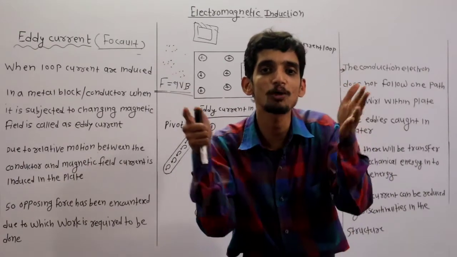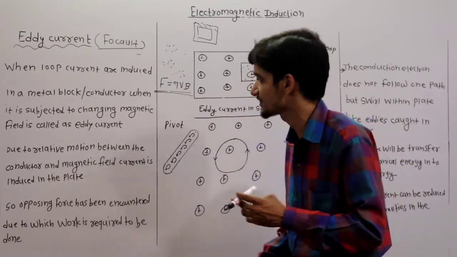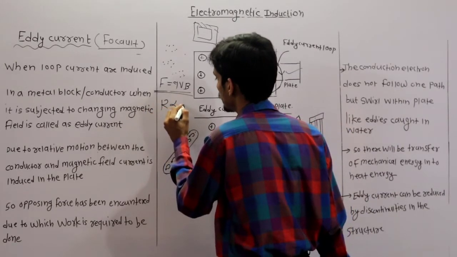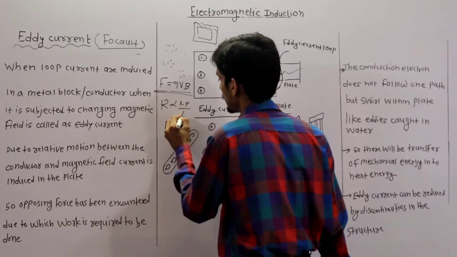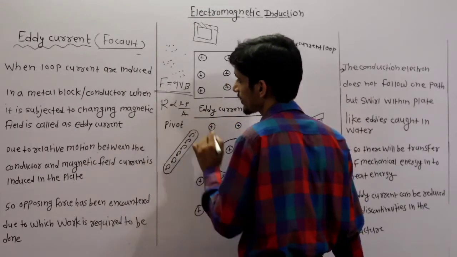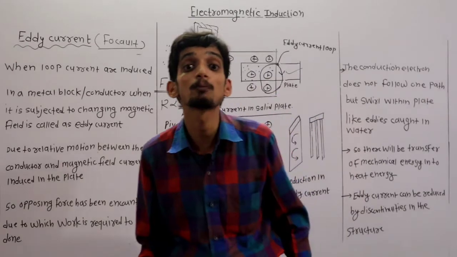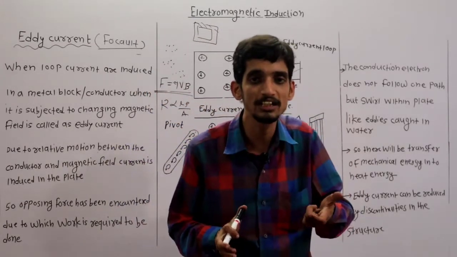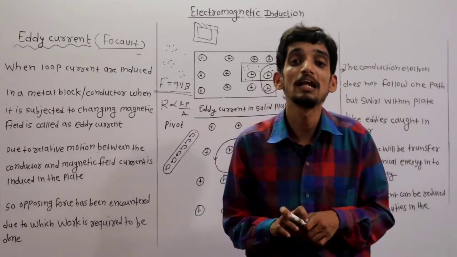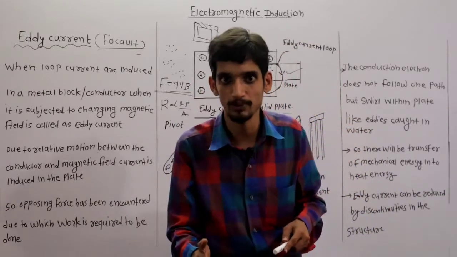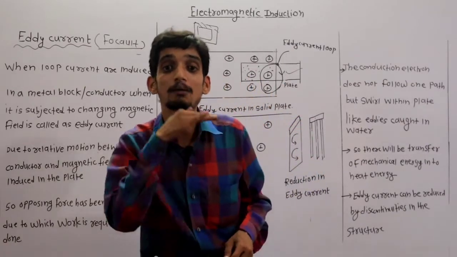The area of cross section of that metal plate will decrease, because R is proportional to rho L by A. It means area of cross section and resistance are inversely proportional to each other. If the area of cross section has to be decreased, then that metal plate should be thin, sliced, stamped, or laminated.